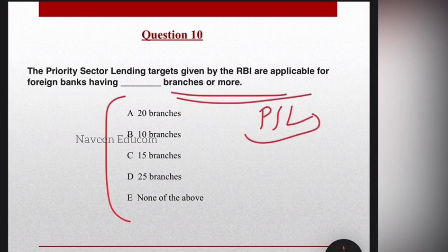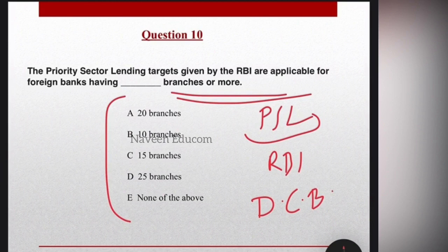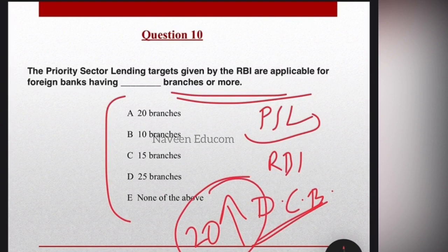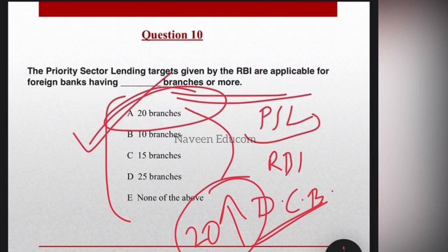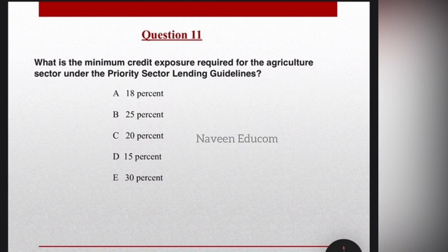So the priority sector lending targets, PSL targets, are given by the Reserve Bank of India in order to extend credit facility to the sectors which may not get adequate credit facility in the absence of any such special scheme. This scheme is extended to all the domestic commercial banks such as public sector banks and the foreign banks with 20 or more branches. So it's option A, 20 or more branches. Hope you are getting the additional information I am saying, so that you can score full marks for the financial awareness section if you are watching the 4 parts of the MCQ.